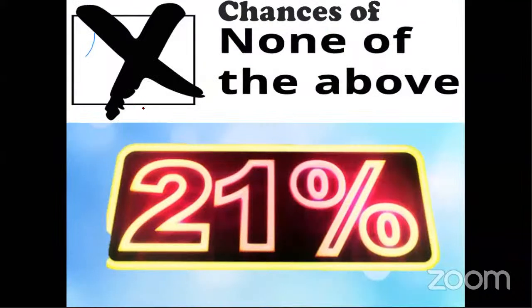Now, the second rule. The first rule was the elimination method. The second strategy, or second trick, or second tip to crack any competitive exam is: chances of none of the above is 21%. Thank you so much, Jyoti, and thank you so much to the other students. So now, chances of none of the above is 21%. What do we mean by this? Now, I will just add a blank slide to explain this point. Just 1 second.